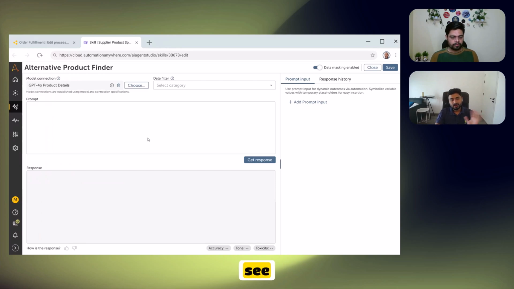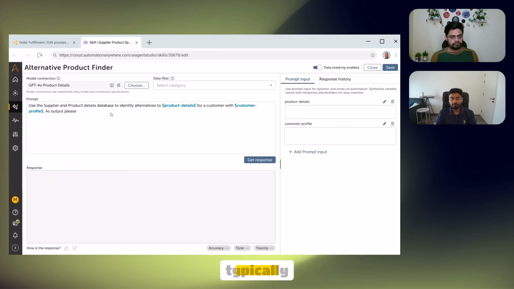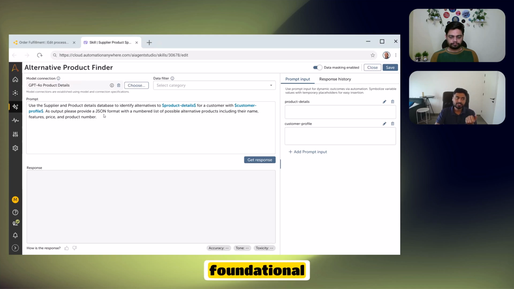And now you can see our new prompt template bench or workbench. Here is where you can start refining your skill for your AI agent. So what I'll do first is add in my prompt, and my prompt is typically what I would require my AI agent to do. I'm sure you would have worked with some foundational models. Now here is where you can really test out, this is a workbench for you to test out your prompt.